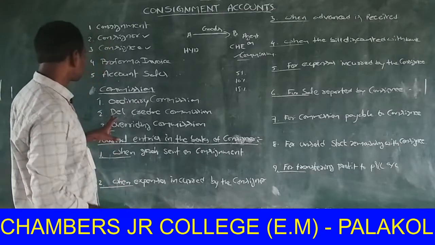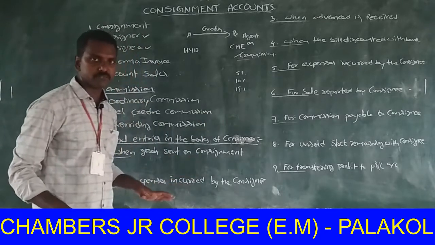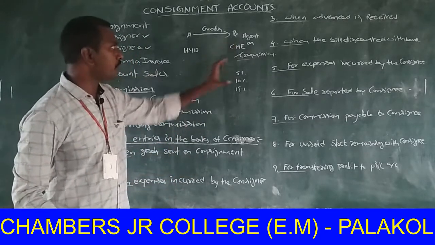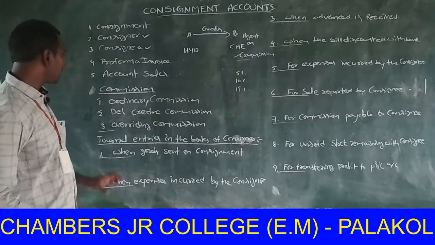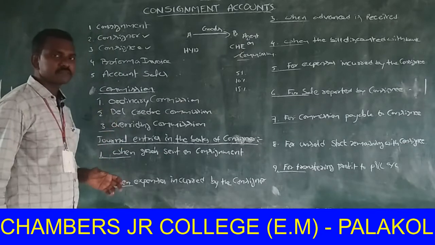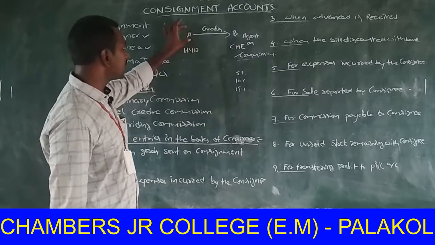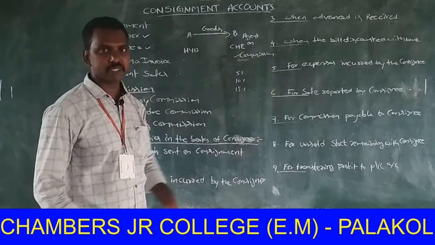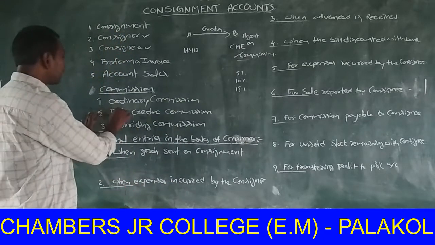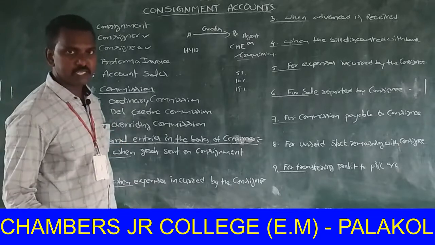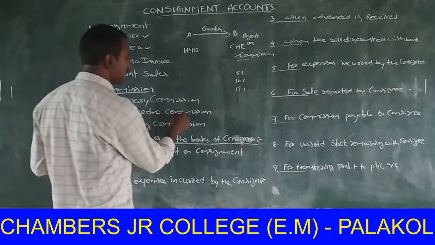Next one, delivery commission. At the time of sale, consignee sold some part of goods on credit. Here, in credit sales, some risk is there, like bad debts. The consignor avoids this type of bad debts risk. Consignor gives additional commission to consignee. This type of commission is called delivery commission.